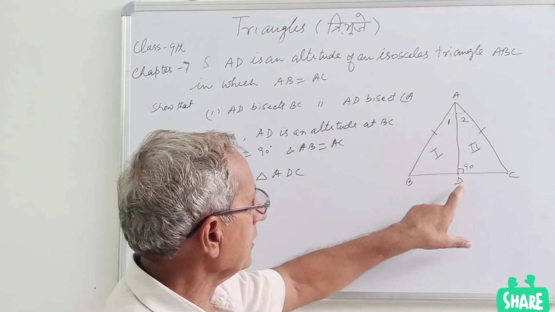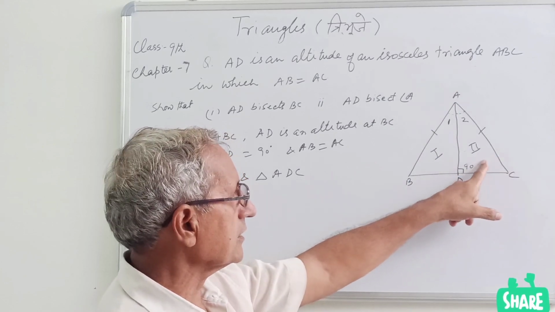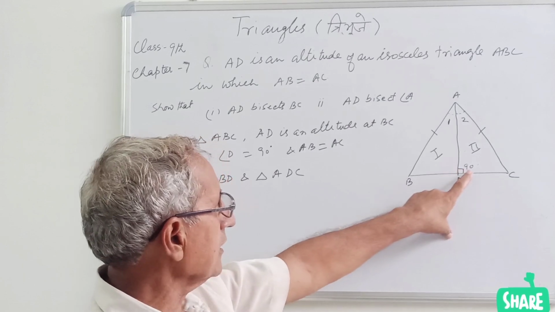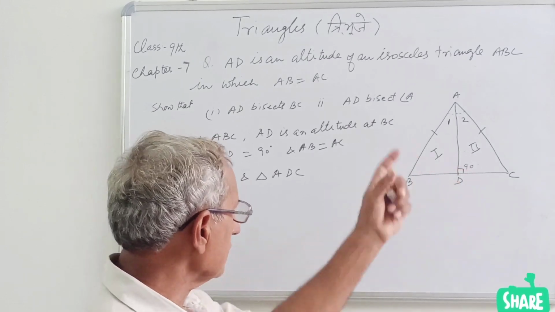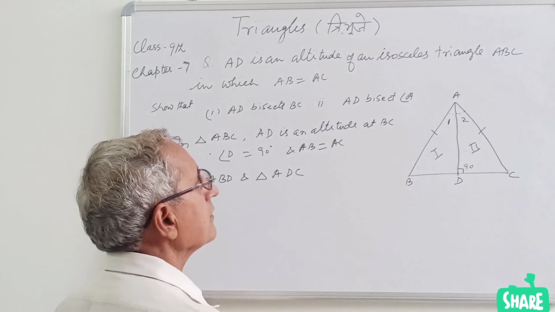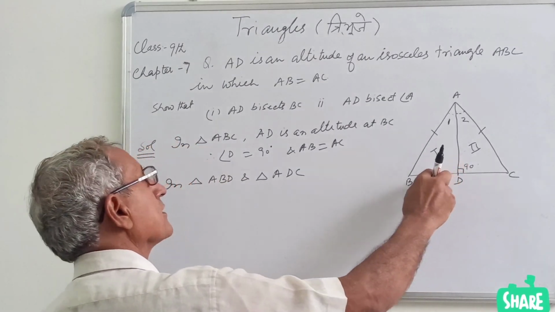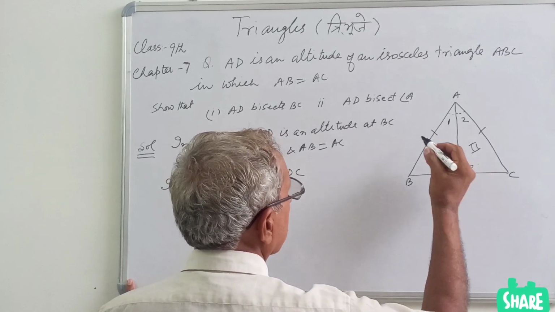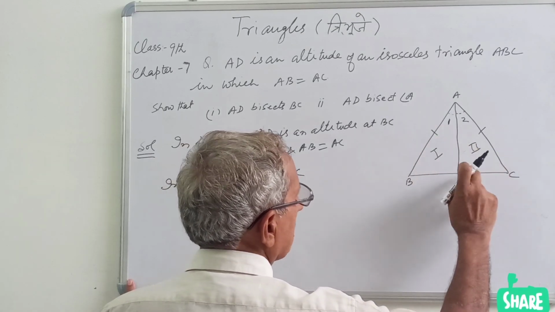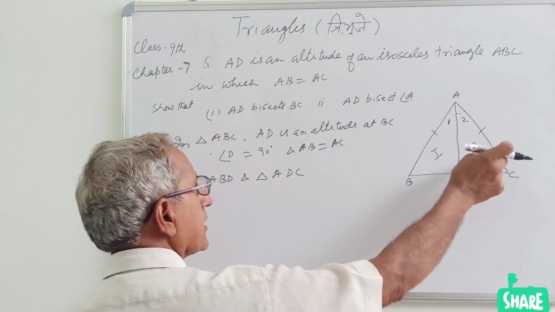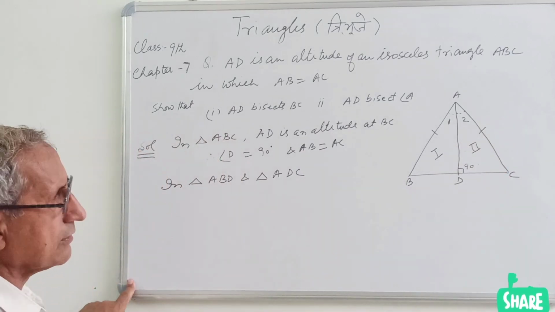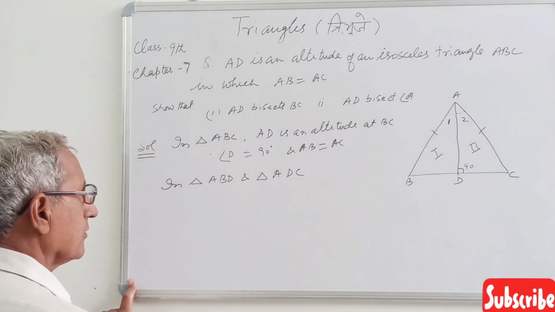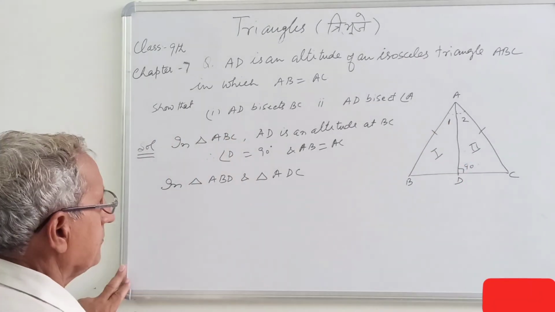It means triangle ADC clearly is a right triangle. Again, when this angle is 90 degree, this angle on this side will also be 90 degree. So this will also be a right angle triangle. So the side opposite to the right angle, that is the hypotenuse. The side opposite the 90 degree angle is the hypotenuse. So now we will use the same criteria here.